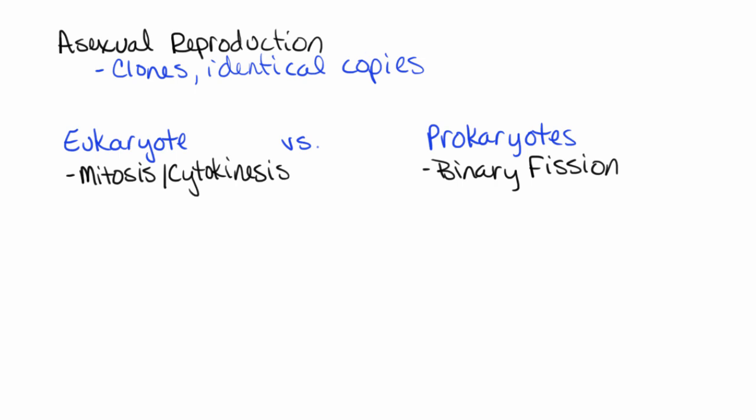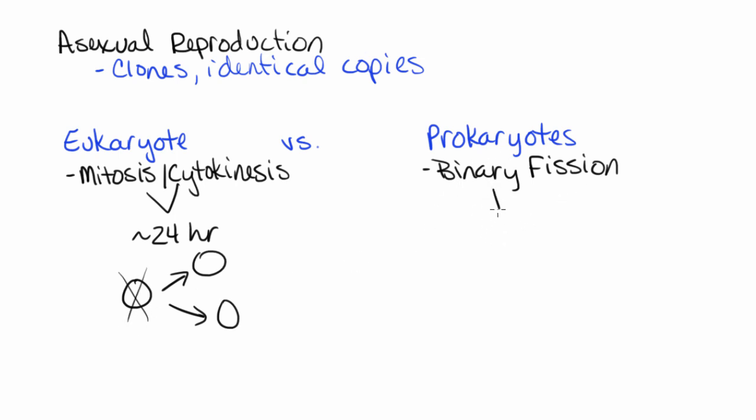Now, the timeline for this process, if we're talking about eukaryotes, this is about a 24-hour cycle. So in 24 hours, we could take a parent cell and we could split that into two daughter cells. Okay, and when we split that parent cell, the parent cell does go away. If we're talking about prokaryotes, this binary fission process is much faster. So this is in about 20 minutes. So in 20 minutes, we can take one cell, copy the DNA, and then distribute that into two daughter cells at the end. So much faster process of reproducing asexually when we are talking about prokaryotes versus eukaryotes.